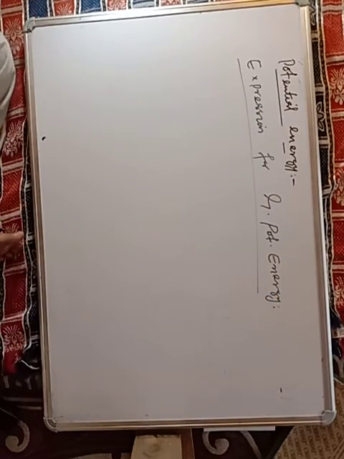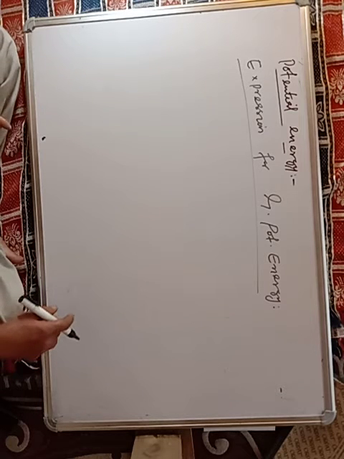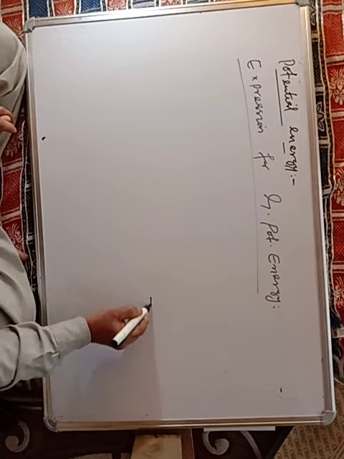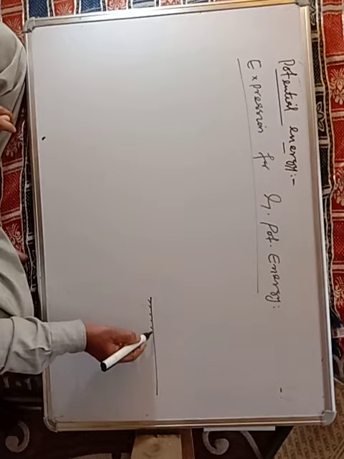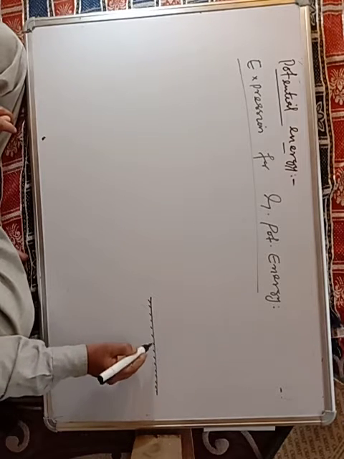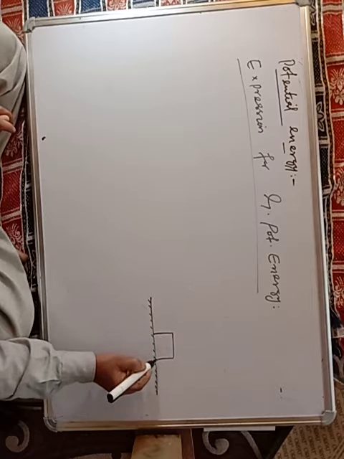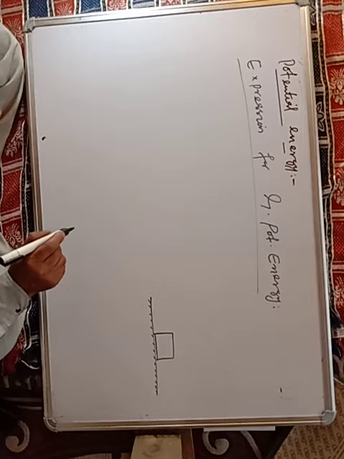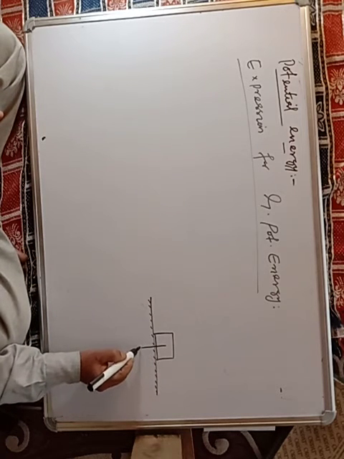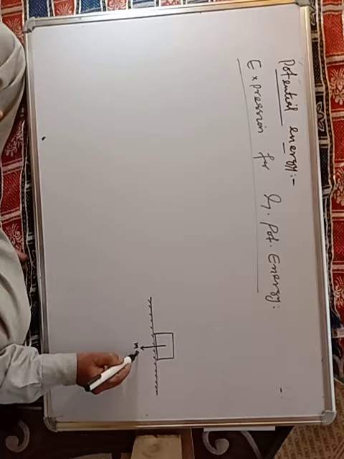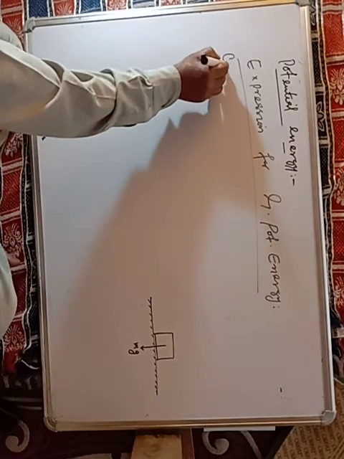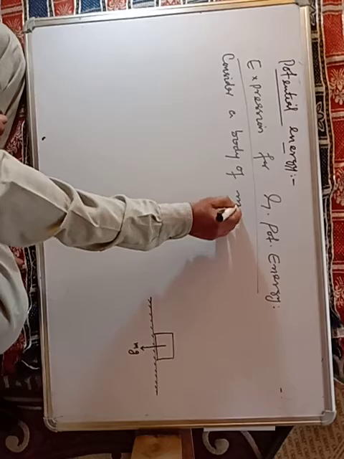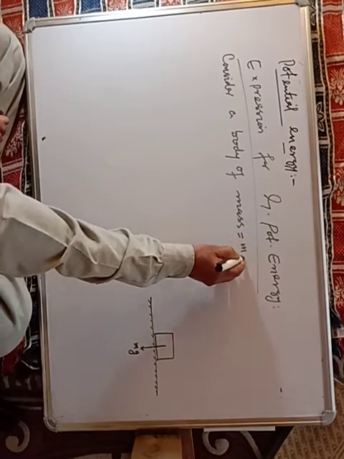So for this, what we have to do, how to find the expression? Let us consider a body of mass m, on the surface of the earth. Therefore weight of the body acts vertically downwards, which is equal to mg. So consider a body of mass is equal to m.